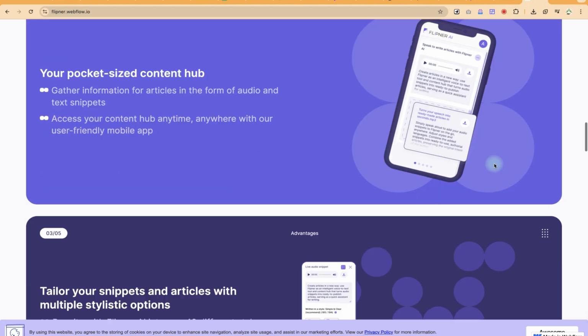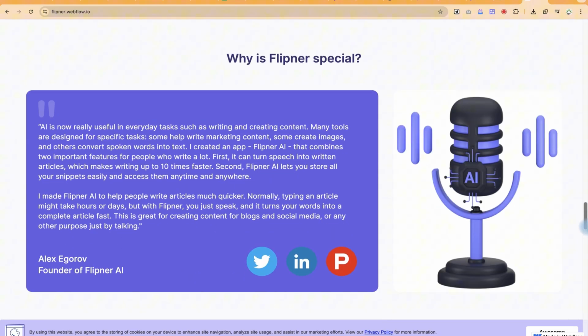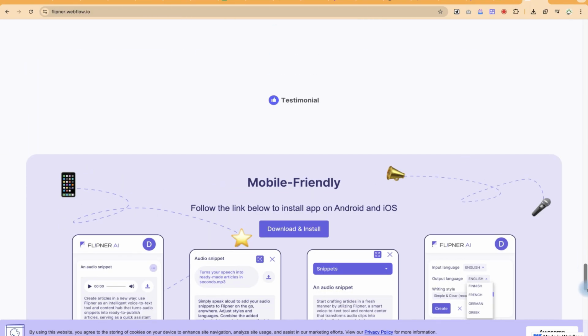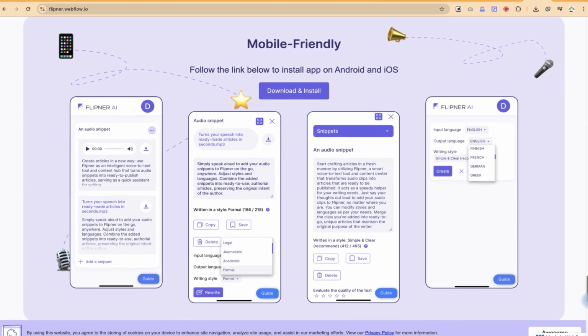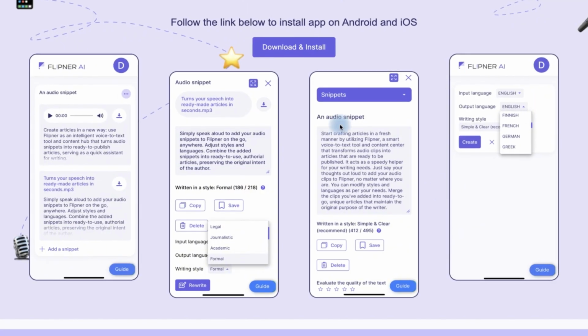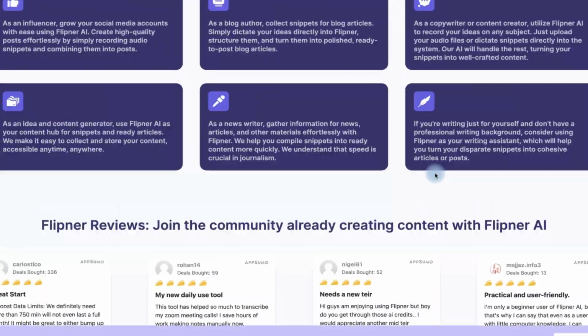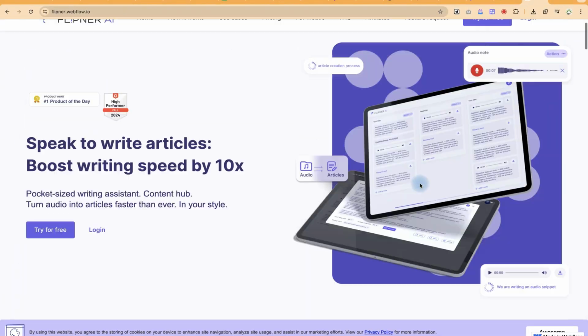So for this, let me just quickly go ahead and show you how to use this to convert your texts or articles. And one of the good things I like about it is that it is also available as a mobile application. It is mobile friendly. We can check the mobile apps, depending on whether you're using Android or iOS. You can have access to it and you can download. We can just quickly start using it to generate articles from your text or from your audio.